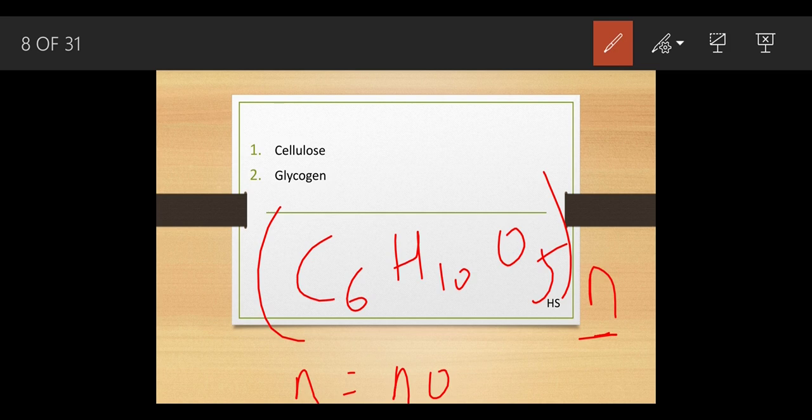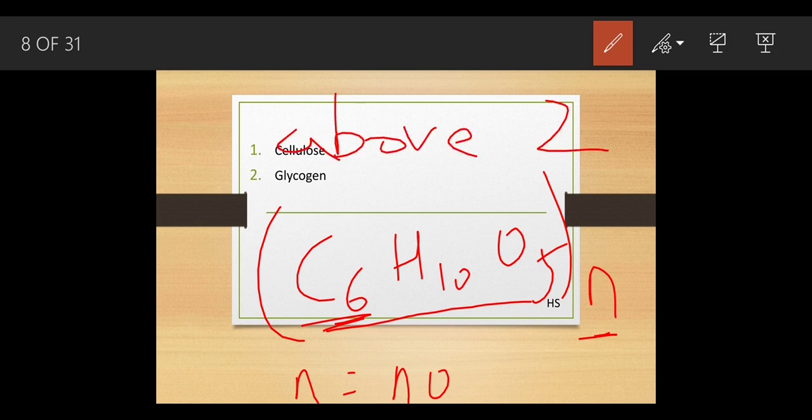Why should it be more than 2? Because if you put 1, the formula is going to remain the same, and if you put 2, this C will become 12, na? So because of this, it will form a disaccharide. So N means a number which should be above 2, which can form the polysaccharides.